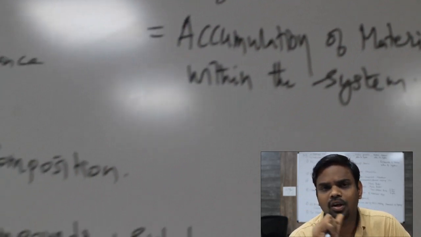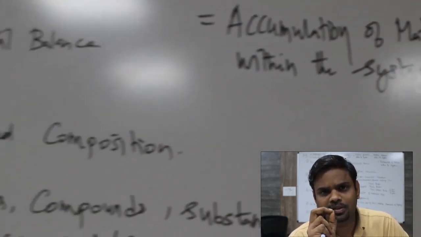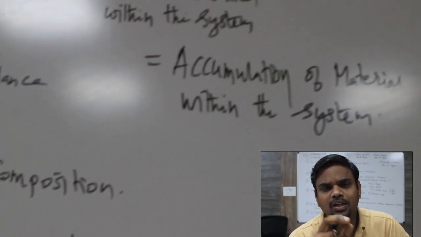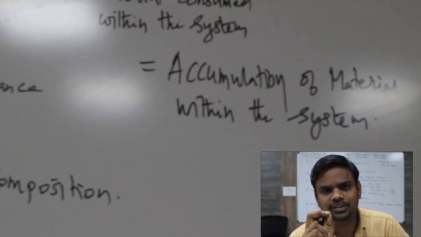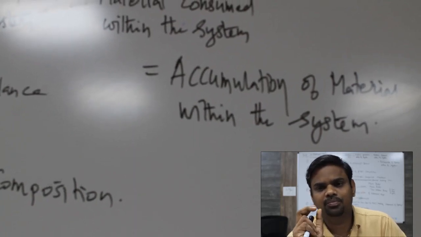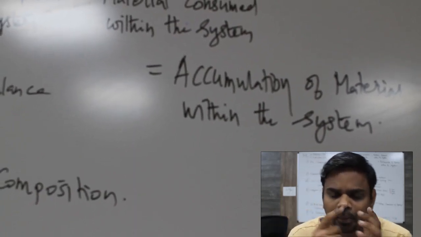So material input minus material output plus material formed within the system minus material consumed within the system is equal to material accumulated within the system. Okay, so that constitutes our material balance.